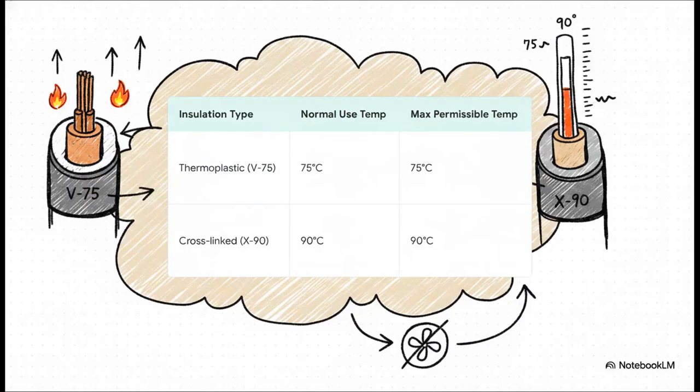Just look at how the material of the cable dictates its limits. A standard thermoplastic V75 cable maxes out at 75 degrees Celsius. But if you upgrade to a cross-linked polyethylene X90 cable, it can safely operate all the way up to 90 degrees. This is exactly why external influences, like being totally surrounded by that future bulk thermal insulation we just talked about, radically change the math on a cable's capacity. Heat has to dissipate. If it can't, the cable's internal temperature spikes and you start degrading the insulation.